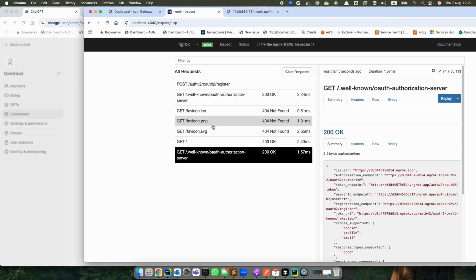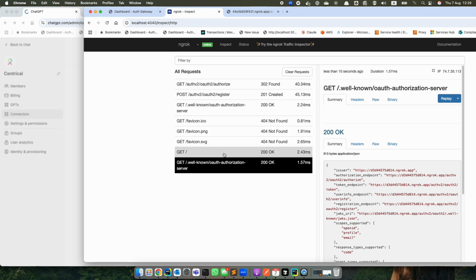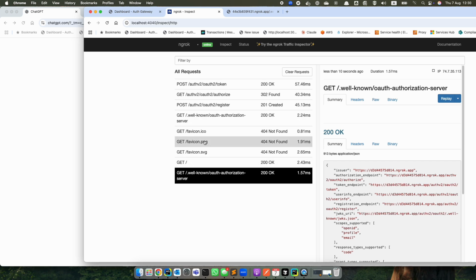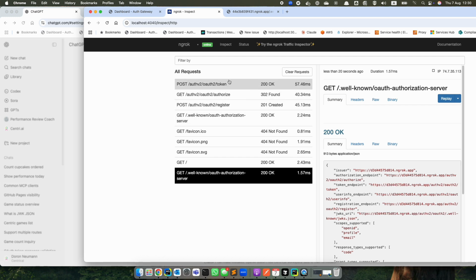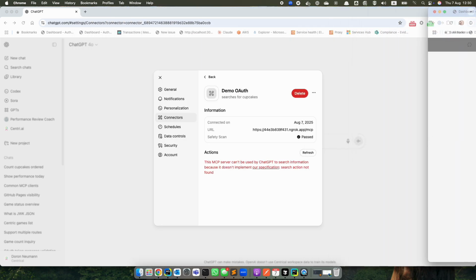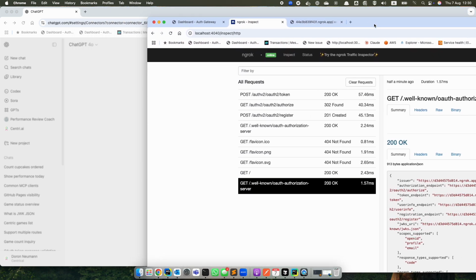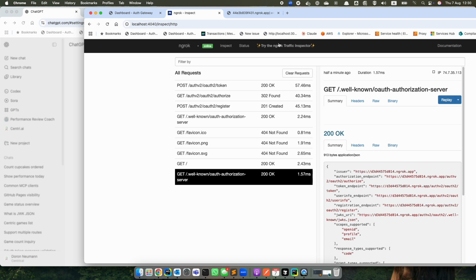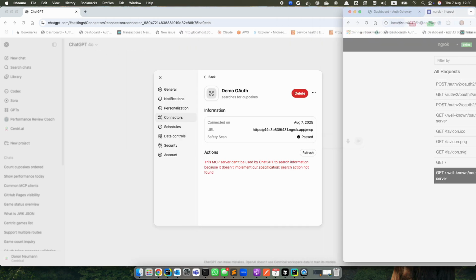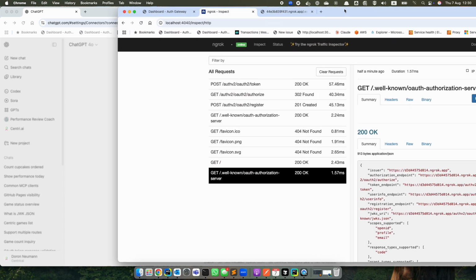Okay, and I'm showing that it is going to my MCP server, querying for the well-known OAuth authorization server, then redirecting to the OAuth authorization server, registering the OAuth client, authorizing and generating a token. Okay, what you do not see here is after generating the token, it does not go to the MCP server back to query for the tools, and that is the first issue.